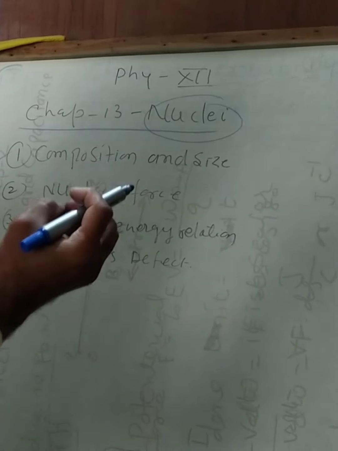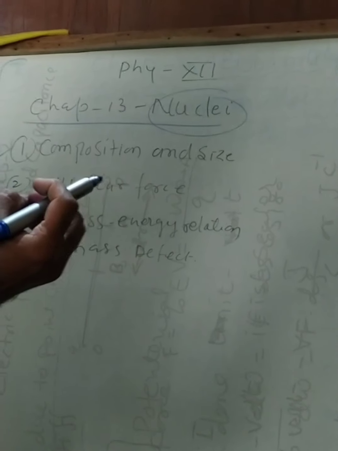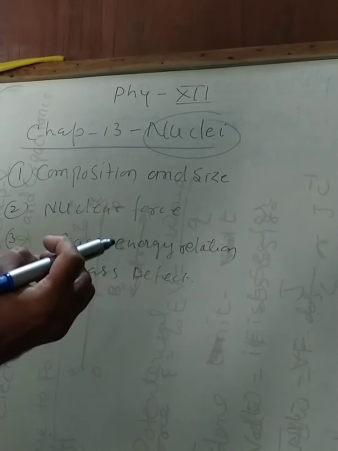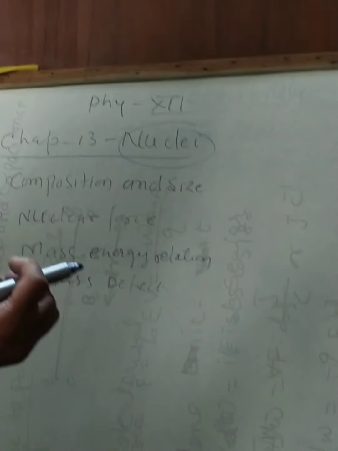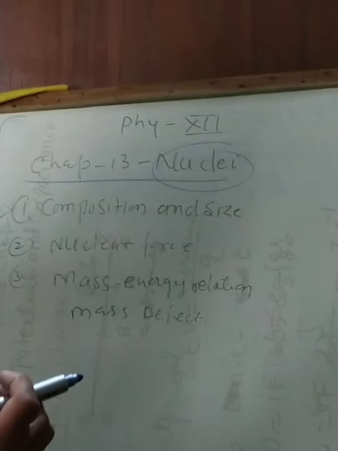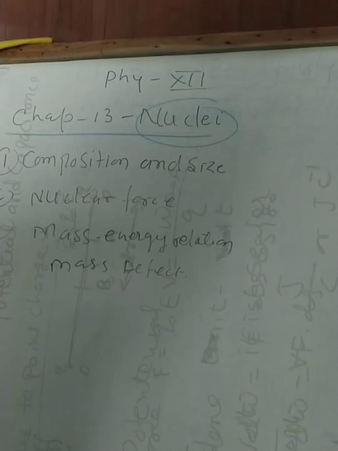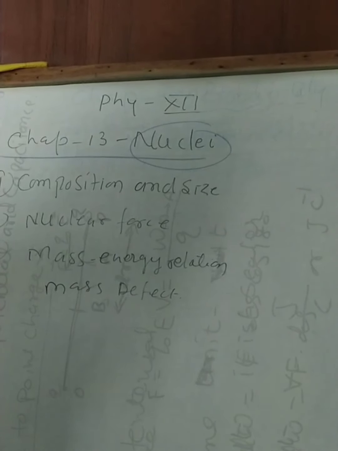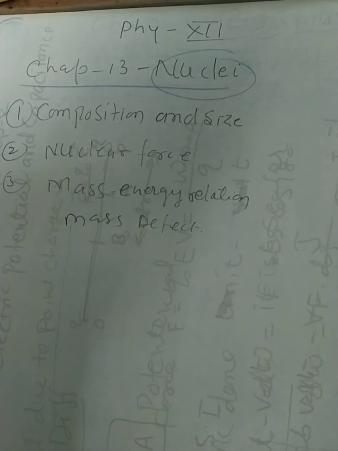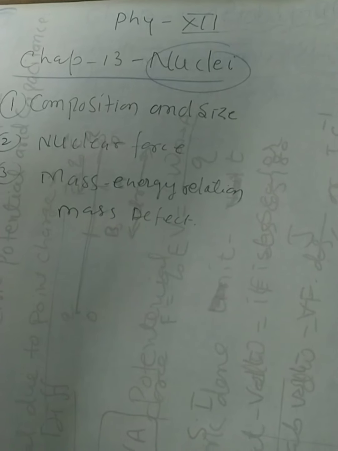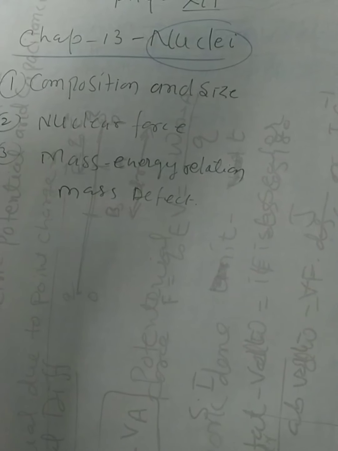It is positive and a very small space of an atom. This space is called the nucleus, and the whole mass is centered here.